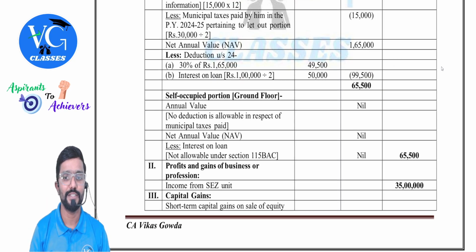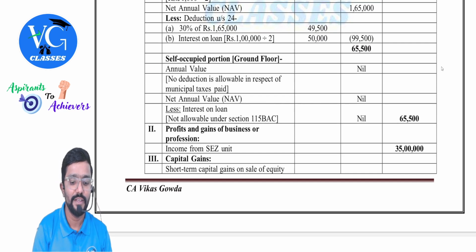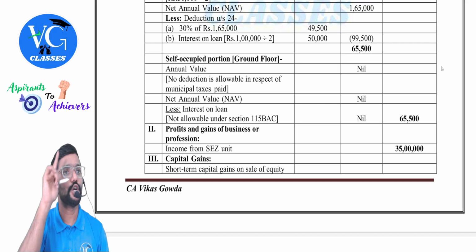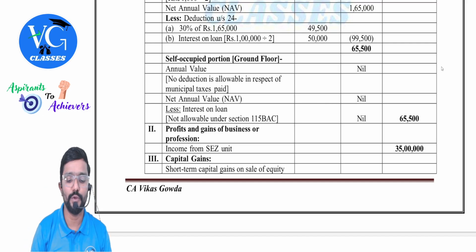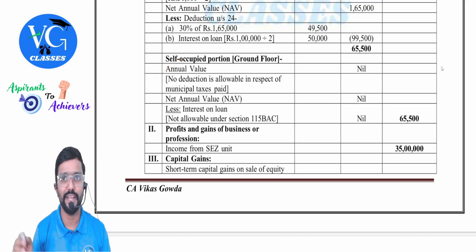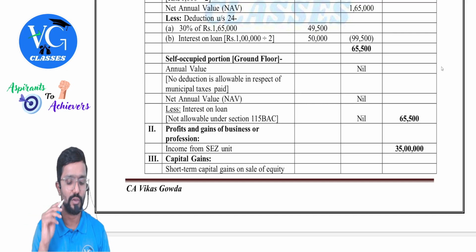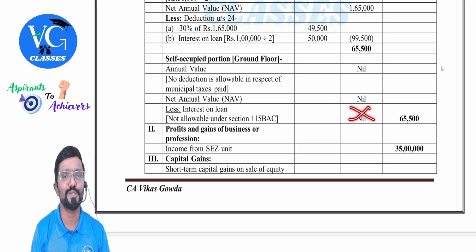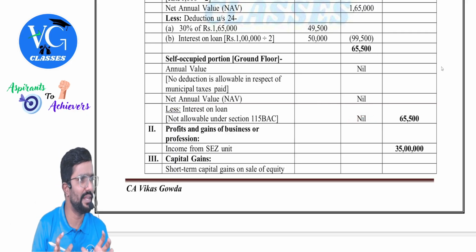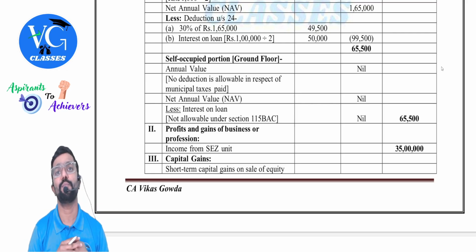Pavan, chalo. You are lifting your hand. Self-occupied portion, ground floor. Annual value will always be nil. For the self-occupied property, no deduction for municipal tax paid. No standard deduction. Only interest is allowed, but under default regime, that is also not there. 50,000 is there actually, but under default regime, it is blocked.